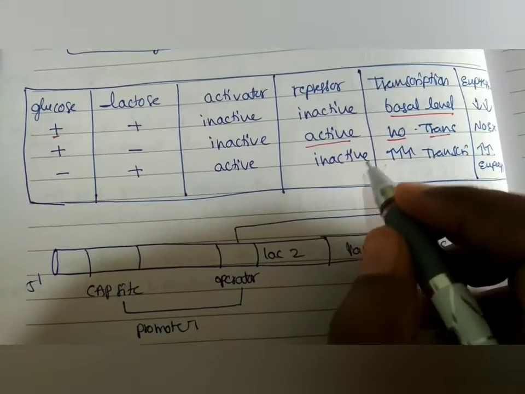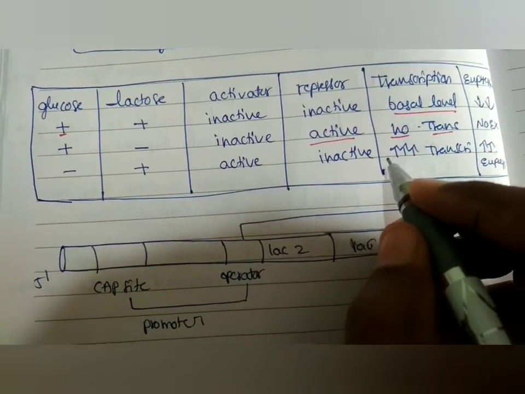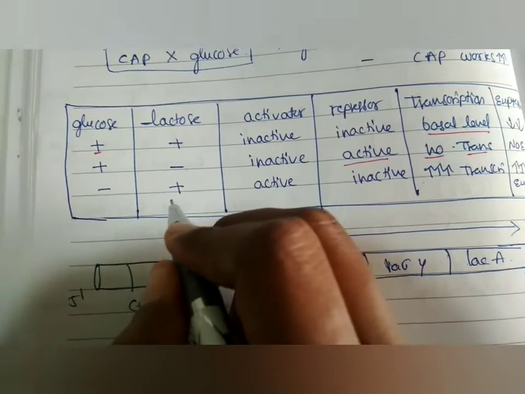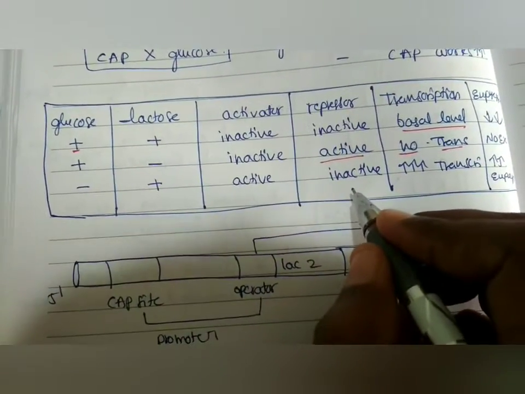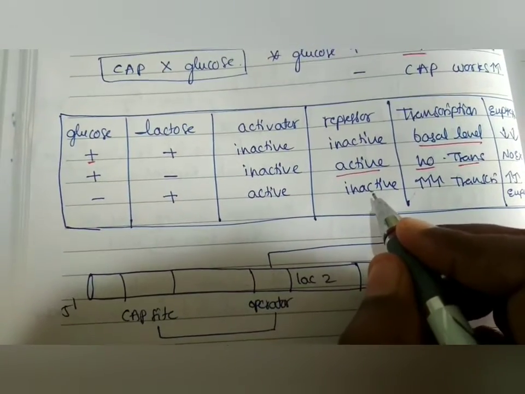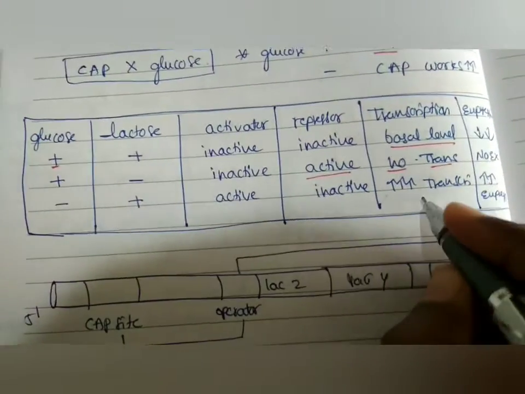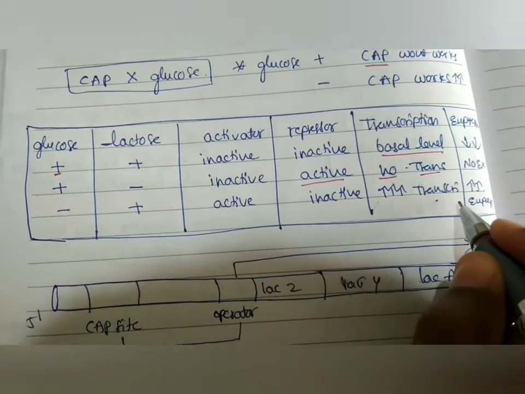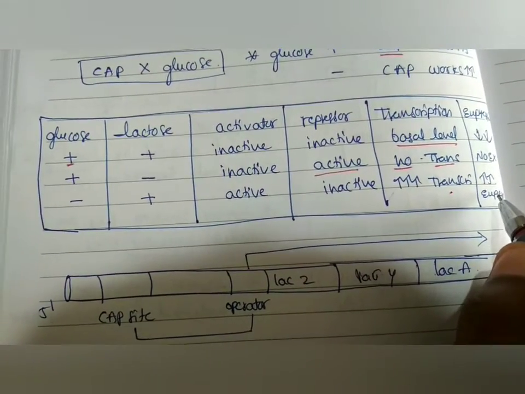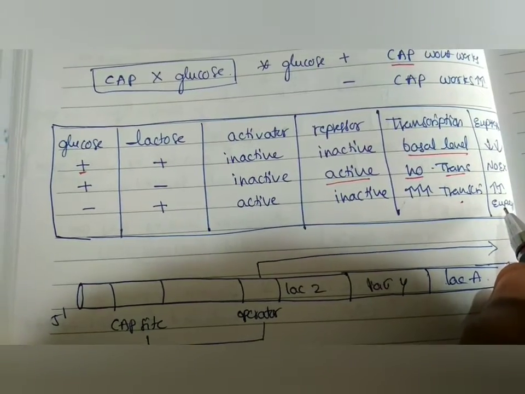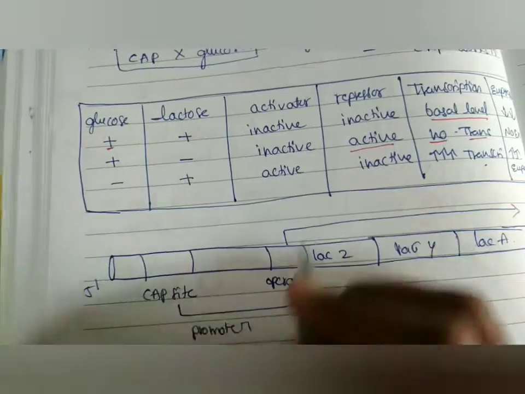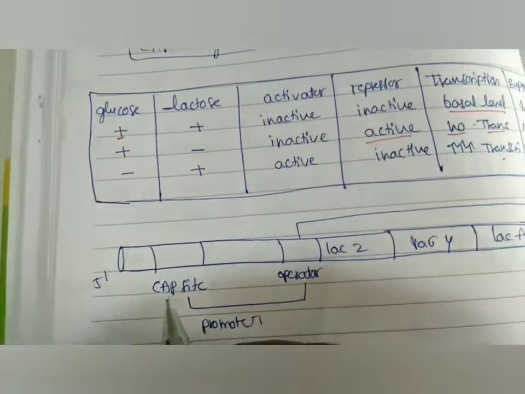That is, the repressor won't work properly, because the glucose and lactose conditions are opposite to the conditions which favor repressor function. So a high level of transcription takes place, and the 3 genes involved in lactose metabolism are highly expressed in this case.